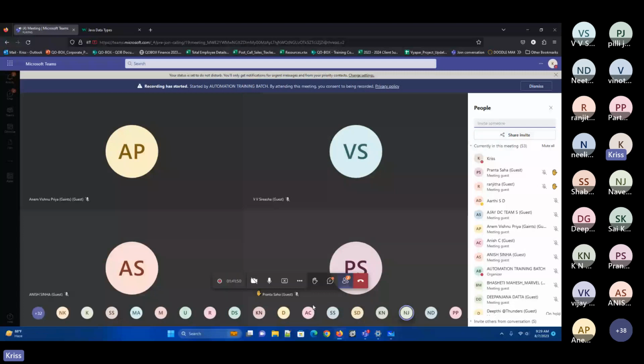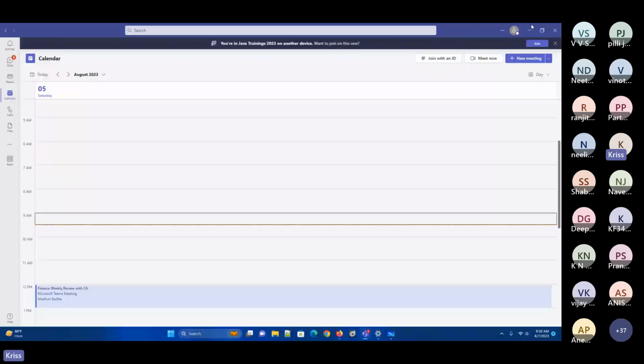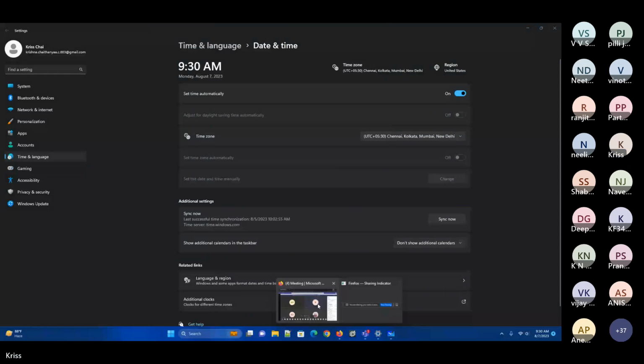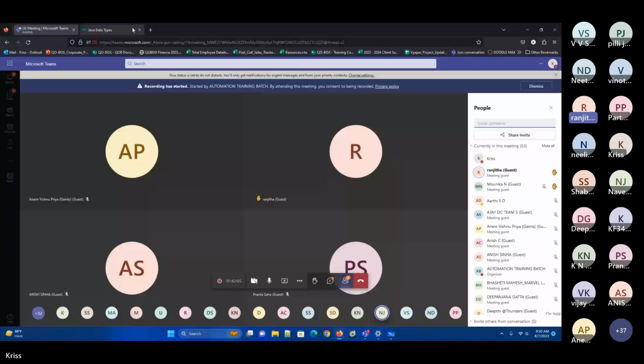Ranjita, what are the different data types? Primitive data types and non-primitive data types. In primitive data types, we can see char, byte, short, int, long, float, and double. When it comes to non-primitive, it's array, classes, and the interface.